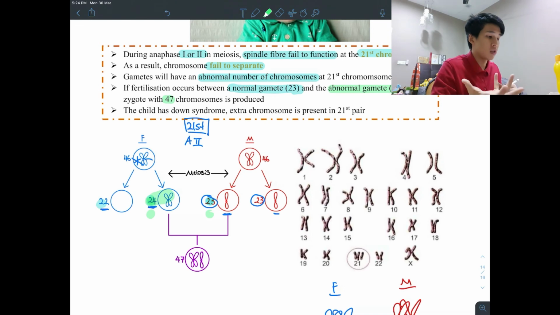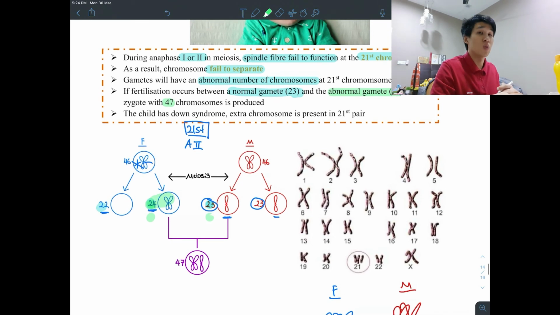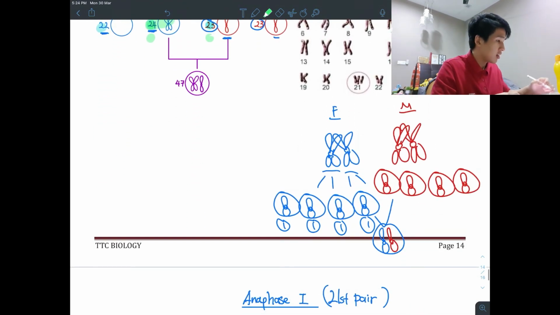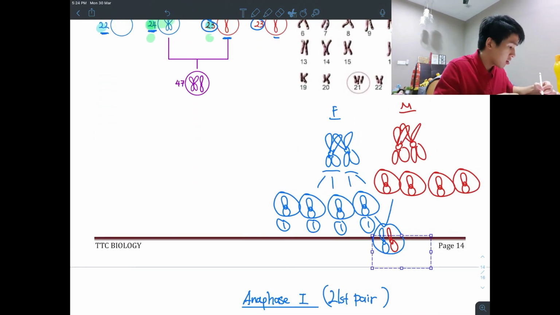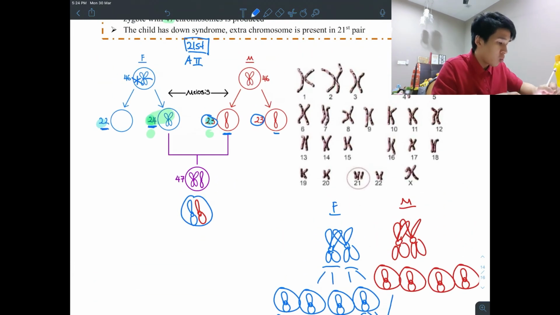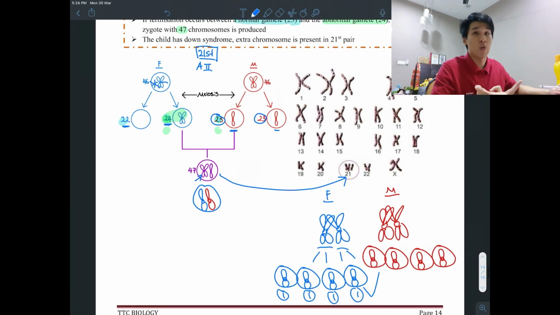The child has Down syndrome. An extra chromosome is present in the 21st pair. So instead of having this like that, now I have 1 more extra chromosome here. That's why you can see at the 21st pair, I have this extra chromosome. So that is Down syndrome.